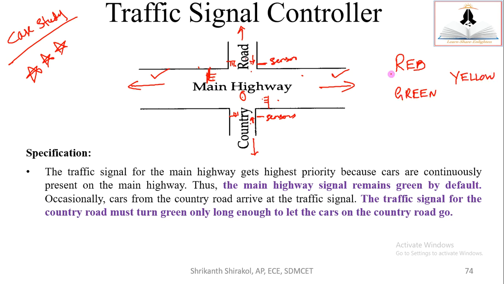Okay. Whenever we are changing from red to green, it will happen directly. Whenever you are changing from green to red, it will go to yellow and then come to red. So there should be some delay mentioned. There may be delay here or even here. There are three possibilities of the delays. So these delays will also be mentioned or given, like how much delay should be given from switching over the signal light from green to yellow, similarly yellow to red, similarly red to green. These delays also will be mentioned in the specification, and these changes of the signal lights are called a state change or changing of the states.